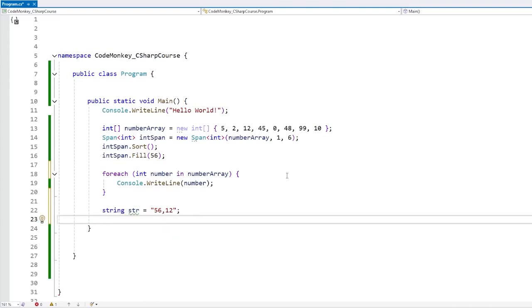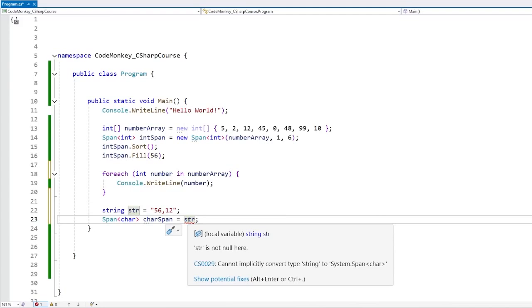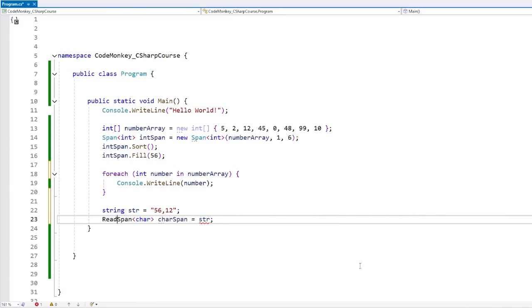Although in this case for a string, using a Span doesn't actually work. If we do Span<char> for the char span and do equals str, nope, this one does not work. It cannot implicitly convert that one into that one. For strings, it only works with the ReadOnlySpan.